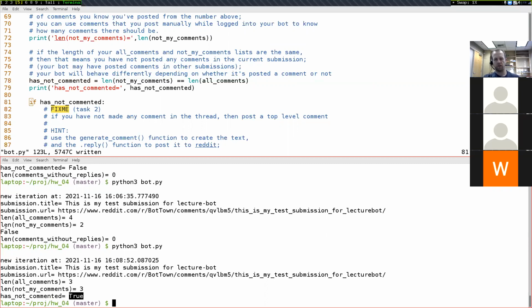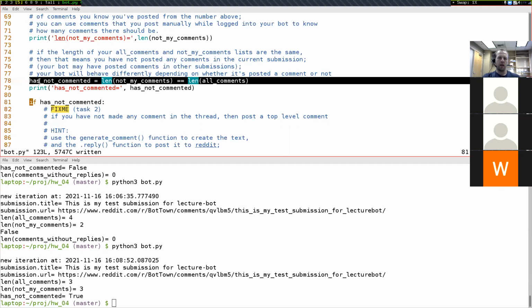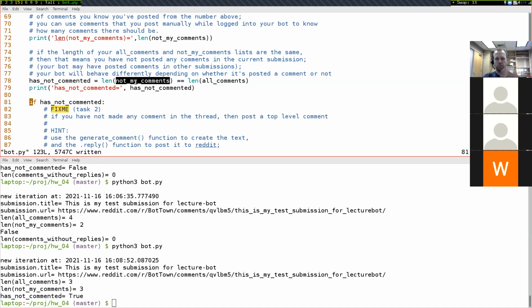So that gives me some good evidence and confidence that this section of code so far is working. And you might have been confident that this code was going to be working because this line right here is a line that I gave you, but this line right here depends on not my comments working and all comments working. And so it's your code that determines these two things right here. And so this really is testing your code, making sure this works. And so this is one other piece of evidence right here that the previous code that we've done has been correct.